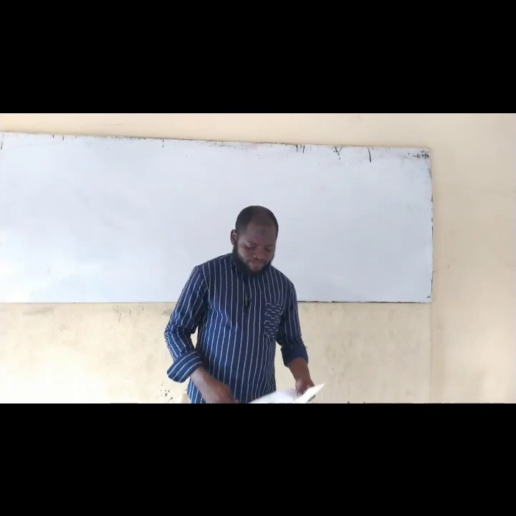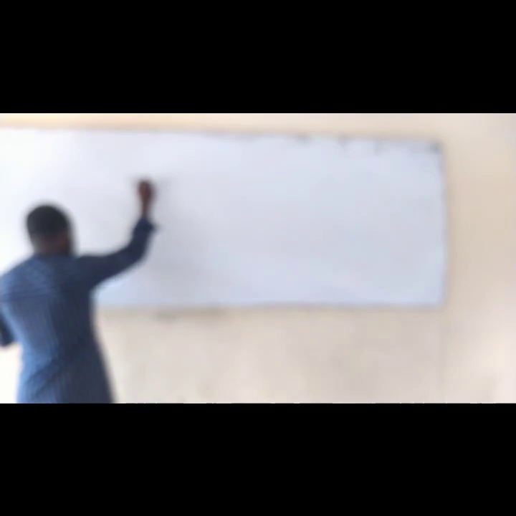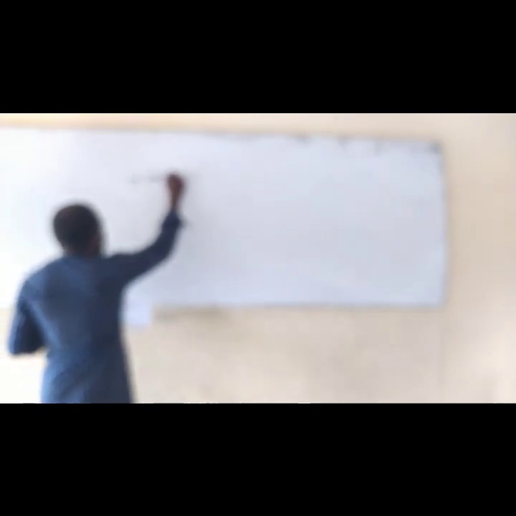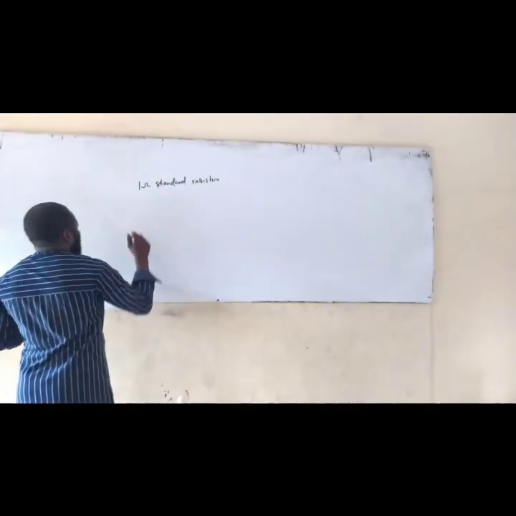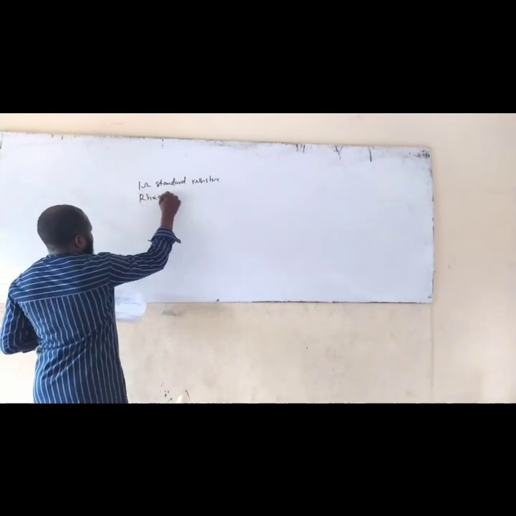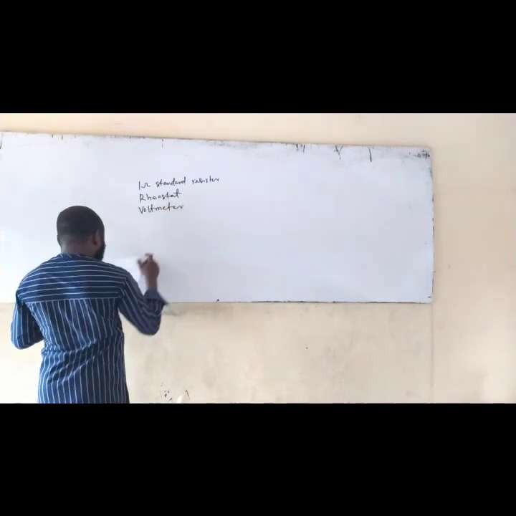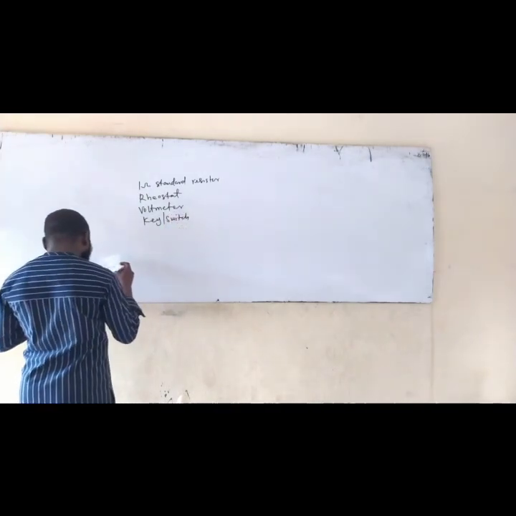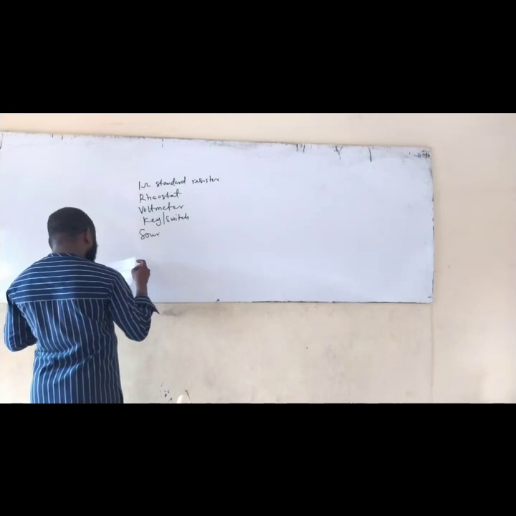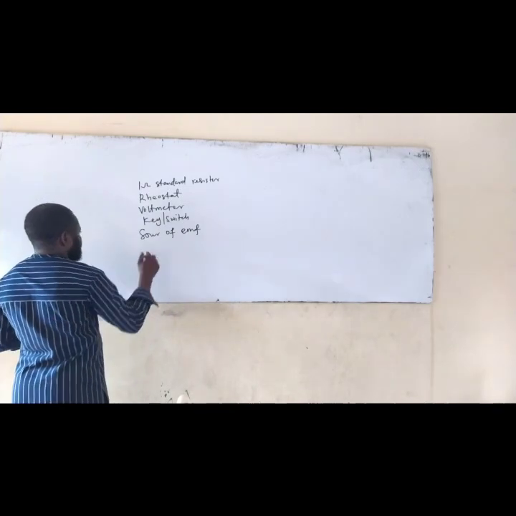This year, WAEC provide us with the following. We are asked to provide a 1 ohm standard resistor, a rheostat, voltmeter, key, or you call it switch, source of EMF, that is battery.